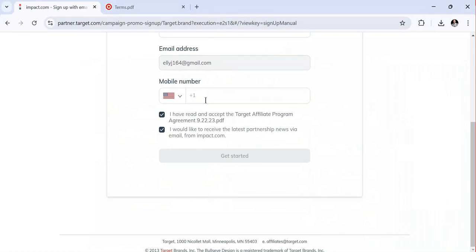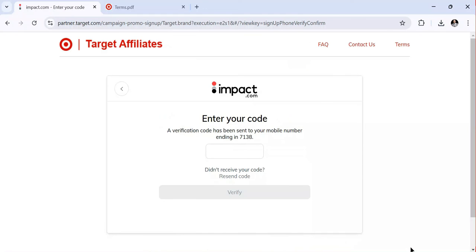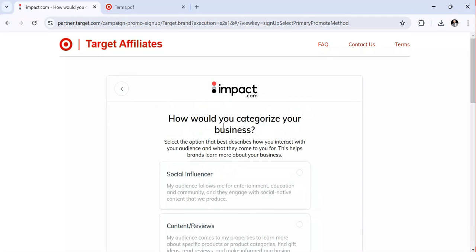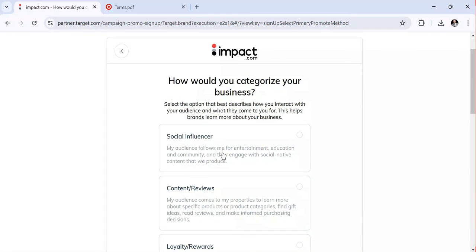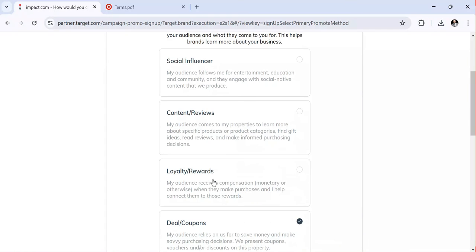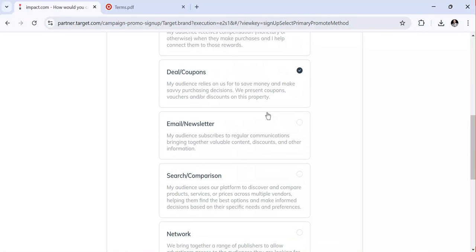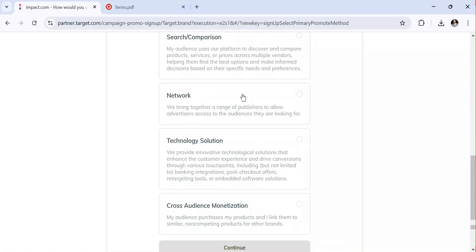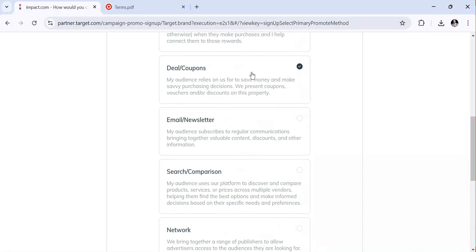Now after this, you fill in your phone number, then you verify it. After adding your phone number, they will send you an OTP to verify. You have to add the OTP they sent to your mobile phone number. Once you are done with the verification, you proceed to the next step. So now let me click verify, and after clicking on verify, they are taking me to the page where I have to select whether I'm a social influencer, content reviewer, or loyalty rewards. I have to select which option I will be using to promote this platform. Let me select deals and coupons.